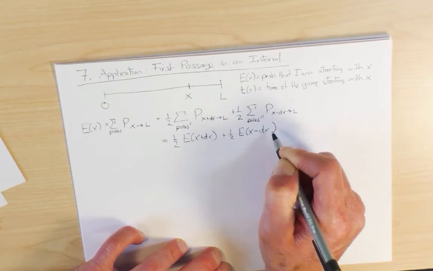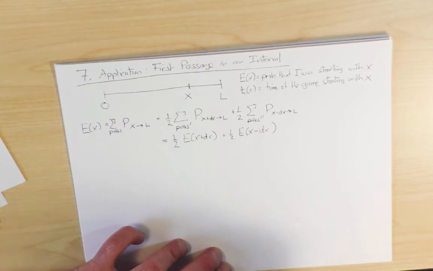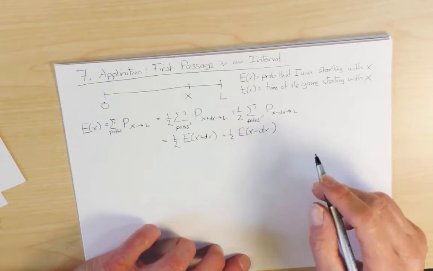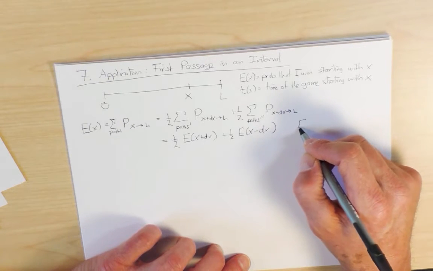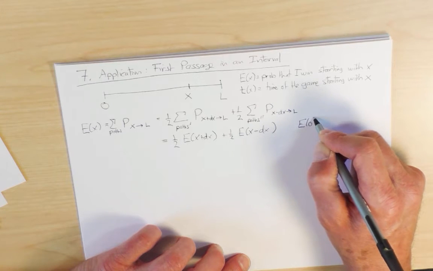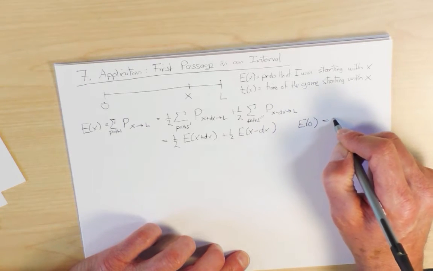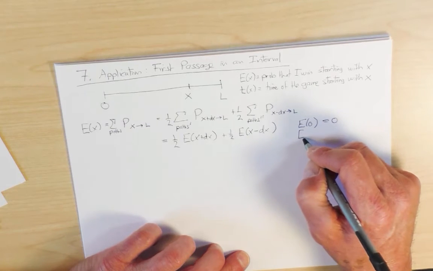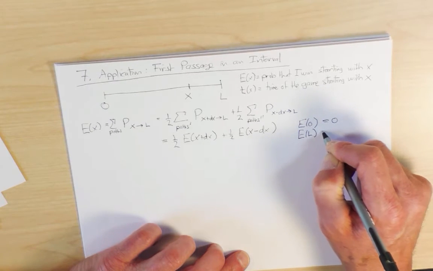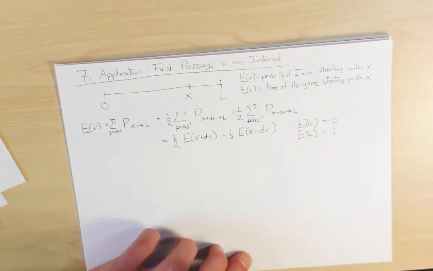This equation needs to be supplemented with boundary conditions, and the boundary conditions are that if I start with no coins, I've lost. I have no chance of winning. So E of 0 is equal to 0. And if I start with L coins to begin with, then by definition I've already won, so E of L is equal to 1. So these are the two boundary conditions.